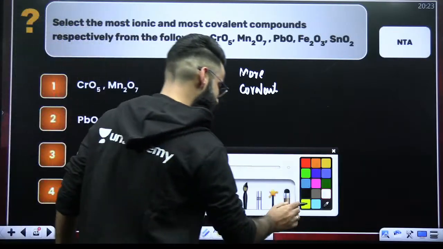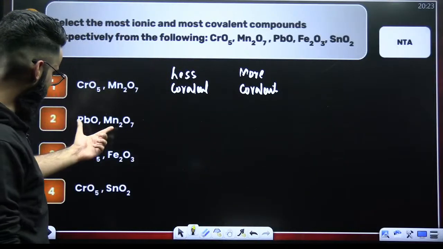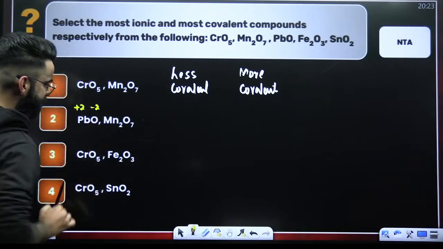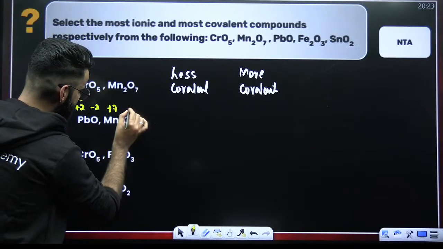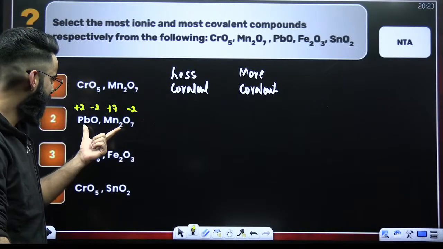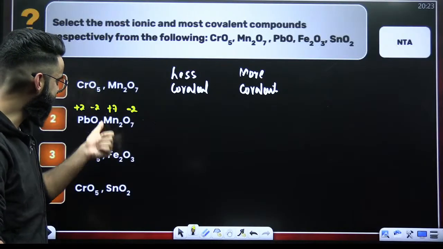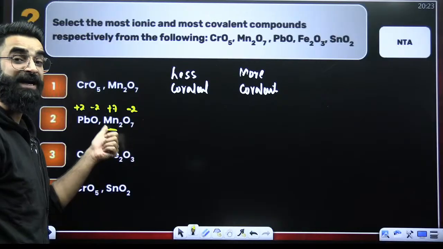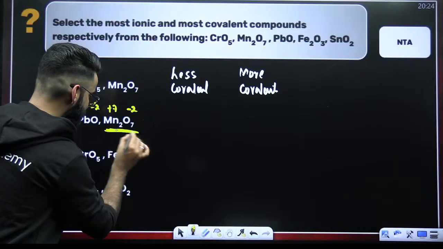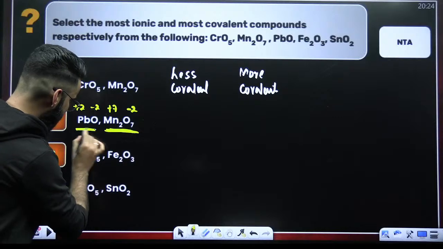Now, people, understand. This is something which is pretty much simple. I believe all of you would be already knowing. If you look at the second option, this is Pb di positive, O di negative, right? Manganese here is in +7 oxidation state. Oxygen here is in -2 oxidation state. Now people, anion is same. Talk about cation. Charge on cation here is more. That means more polarizing power, more covalent character. So this is more covalent. Automatically this becomes less covalent.